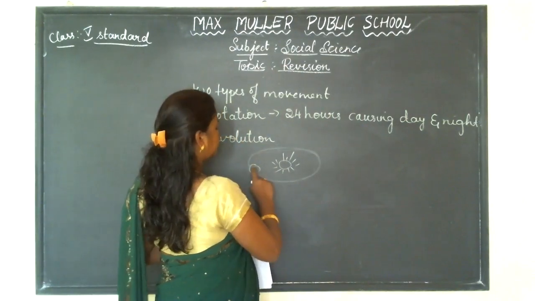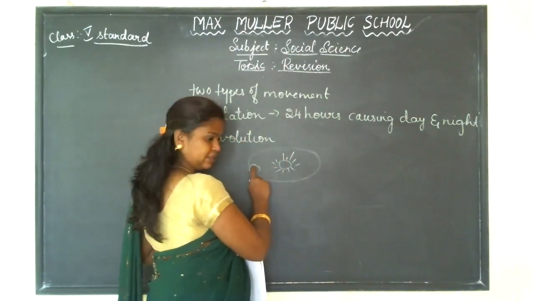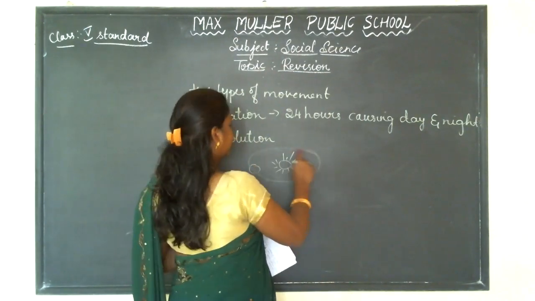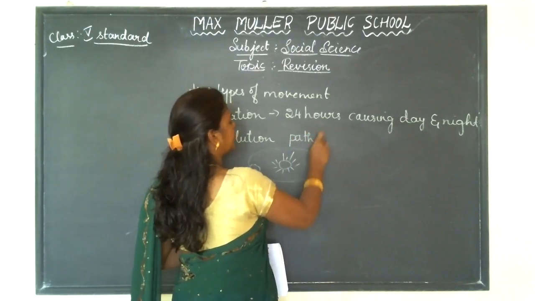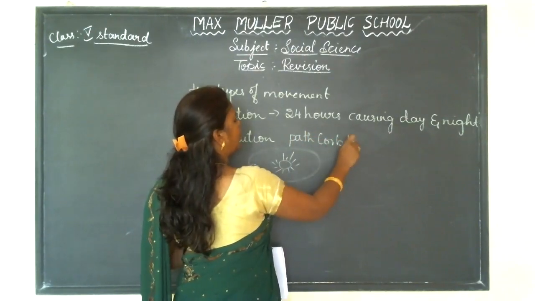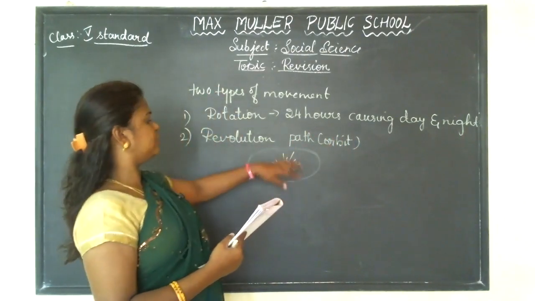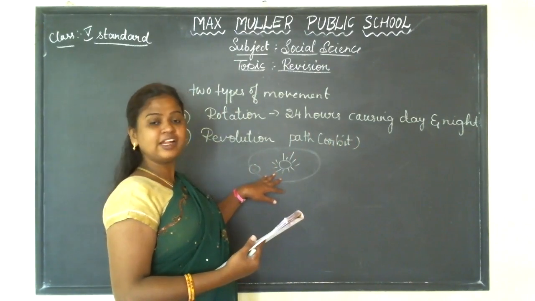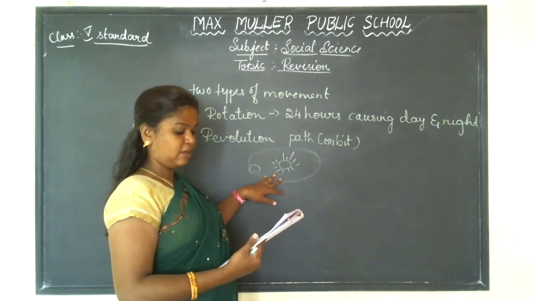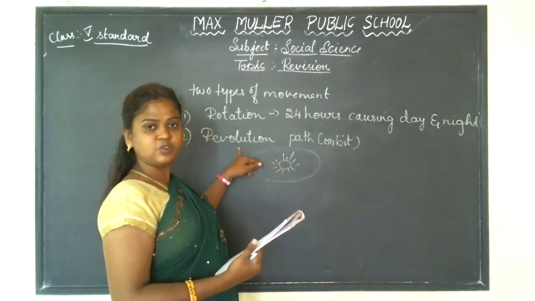The movement of the earth around its own path is called an orbit. So here the earth is moving on its own orbit around the sun, or in a fixed orbit or fixed path. So this is called revolution.